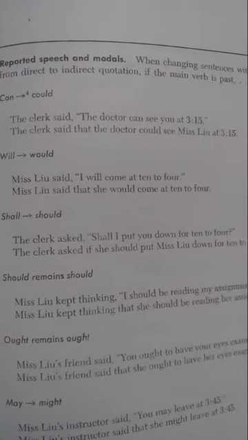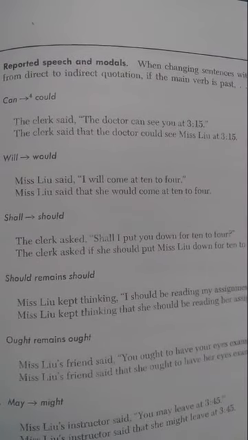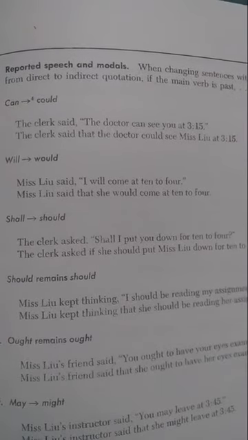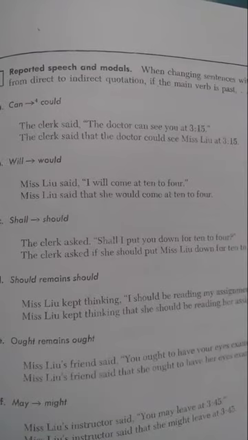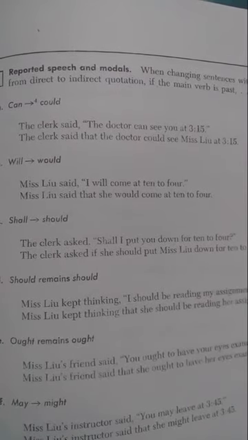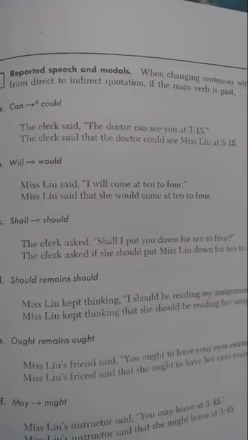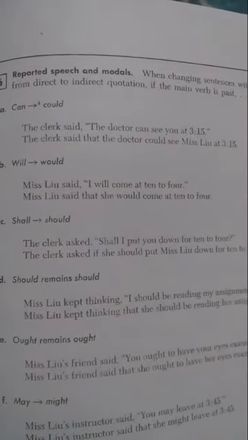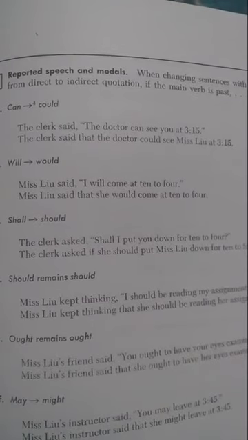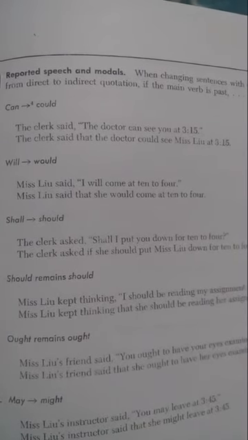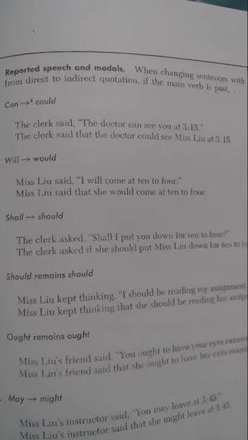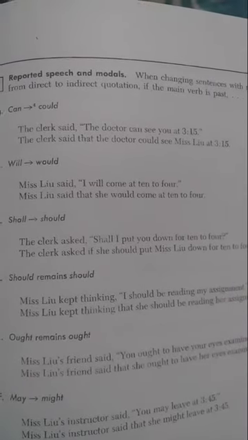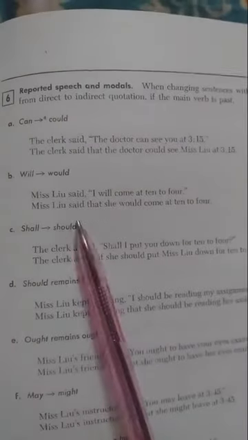This sentence is used in the direct voice. When we make it indirect, the sentence should be as follows: The clerk said that the doctor could see Miss Lu at 3:15. Look here, the verb can is changed to could. Why? Because the main verb, which is said, is in the past tense.